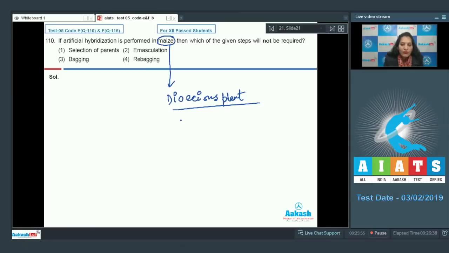It means male and the female plants are different. So, removal of anther is not required, which is emasculation, because we can perform artificial hybridization with the female parent which does not have anthers. So, there is no need to remove the anthers before maturity. So, emasculation is not required. Other steps such as selection of parents, bagging and rebagging are required. So the correct option for the given question is option number 2. Let's move on to the next question.